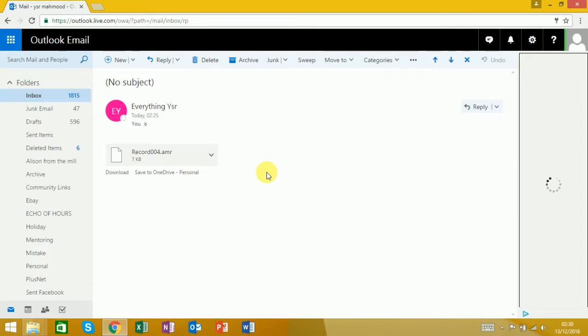In a future video, I'll show you how to convert this file into an MP3 file that you can actually use.